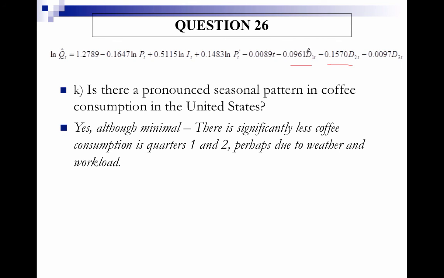So we see that the magnitudes are a little bit higher here. This magnitude is extremely low, so there isn't too much difference between the third and fourth quarters, which are the highest. And because of these three negative values, we can see that coffee consumption in the fourth quarter is higher than in any of the other quarters.